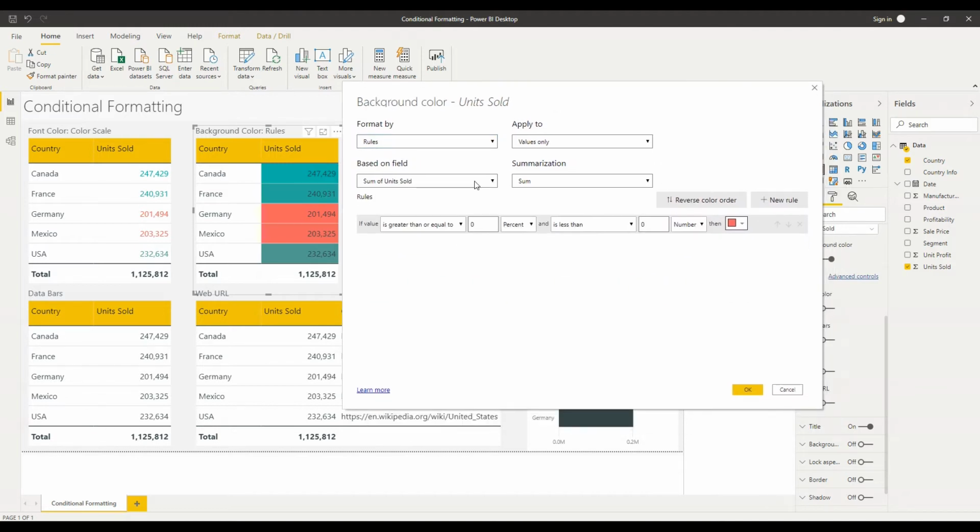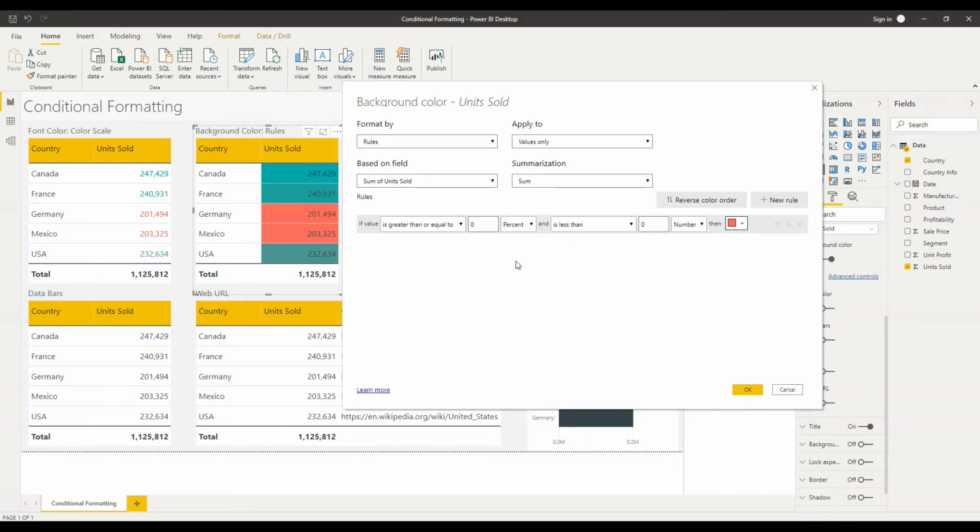And what the rules option does is it allows me to determine my own rules, again as the name suggests, for what determines the color of each cell. So the first rule I have here is if the value is greater than or equal to 0% of my maximum and is less than 0, the number, then red. So let's work through each of these options as we go through.